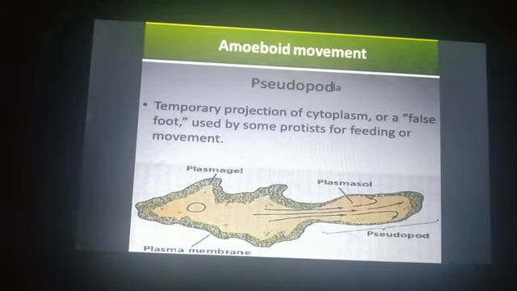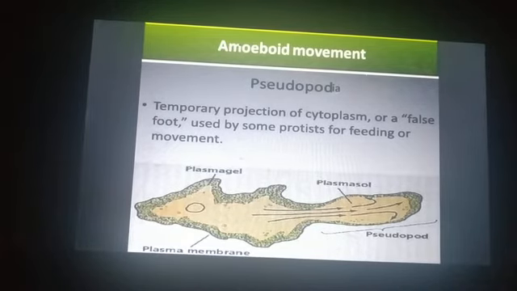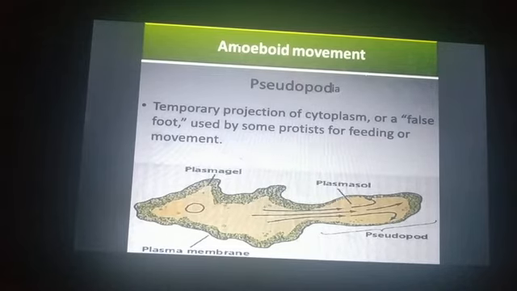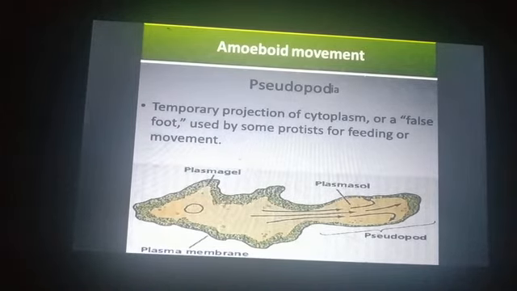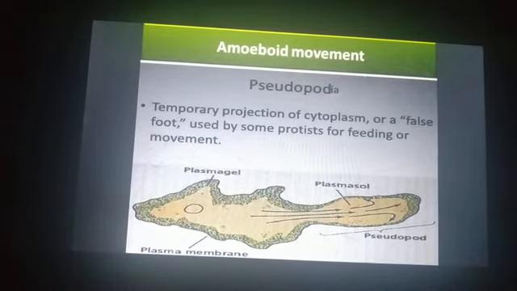We all know this amoeba is a unicellular organism. Then in some protozoa, and another example is slime mold, which is a fungus, and in human beings also you can see this type of movement in white blood cells, in WBCs.